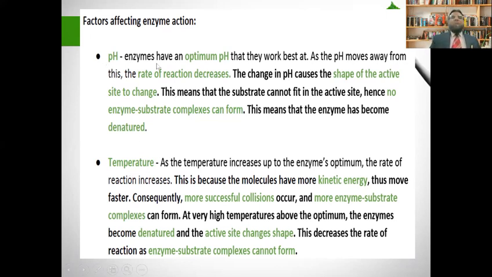Now the question arises, what is pH? pH is the concentration of hydrogen ions. Based on the pH we say whether it is a neutral solution, acidic, or basic.